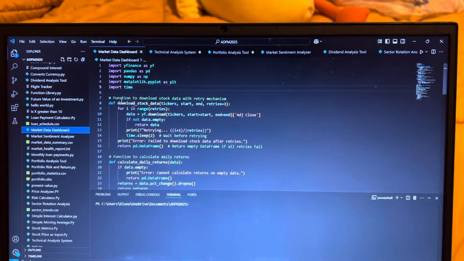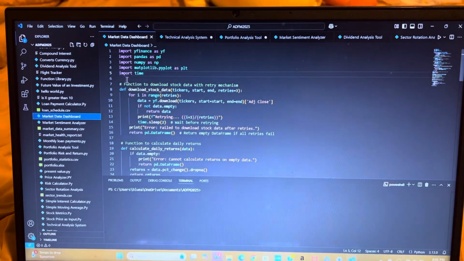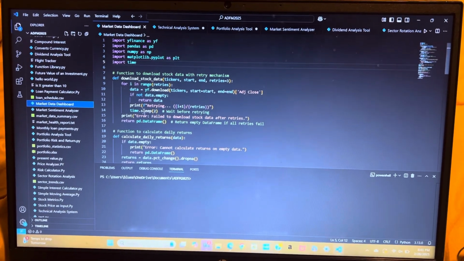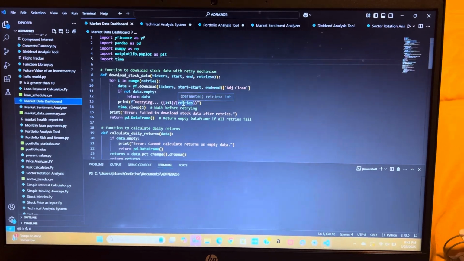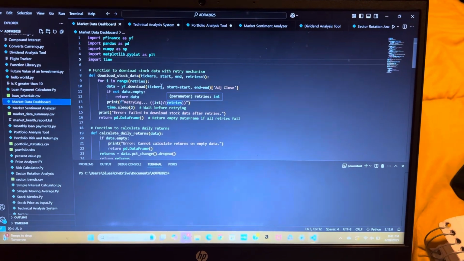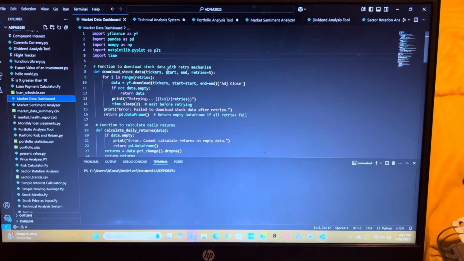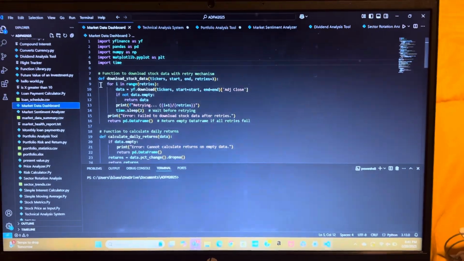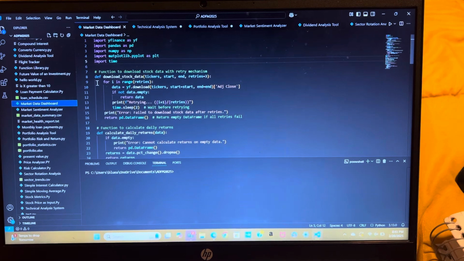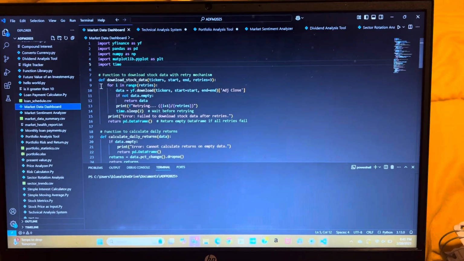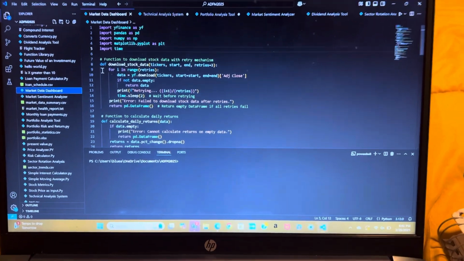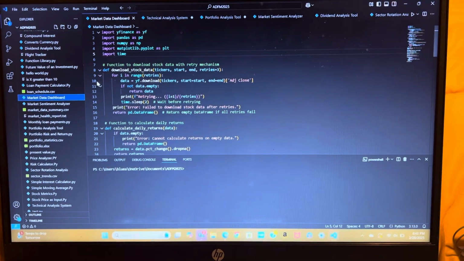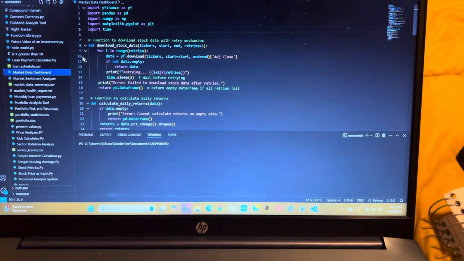And up here is the start of the code and all those packages that you have to have downloaded in Python to perform this code that we've written out. Then you start with line 8 right here, where you download the stock data. Almost every code that I have has if-else statements.